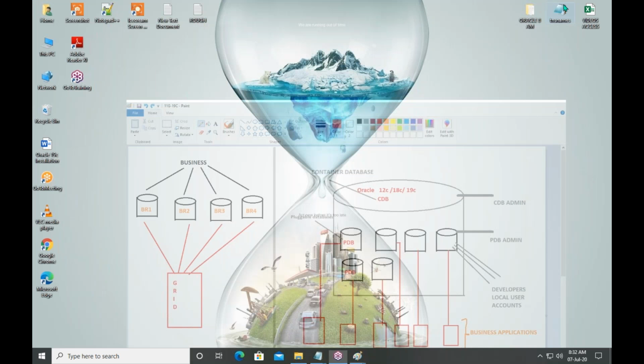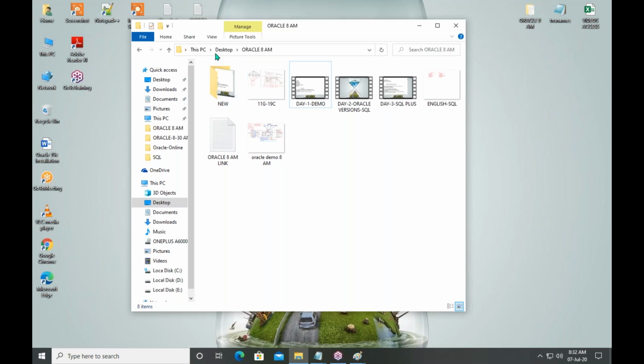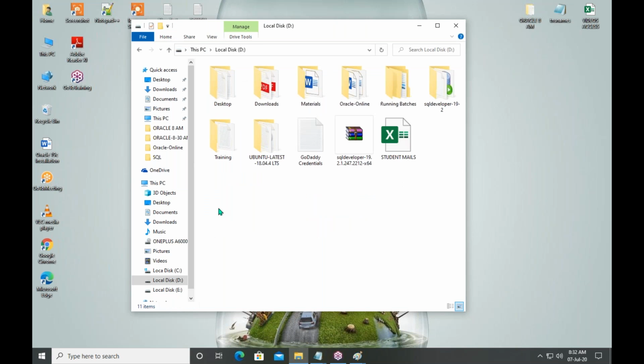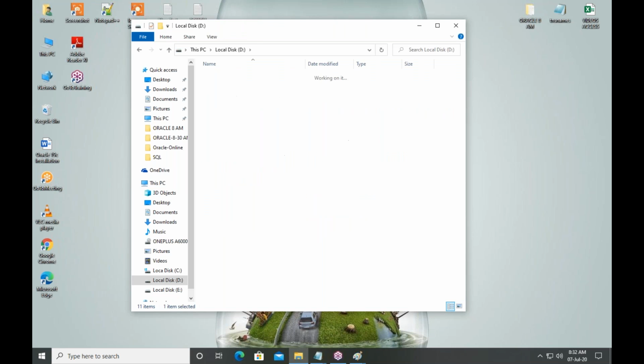Just 1 second. Let me open the diagram so that you can easily understand. Hold on.